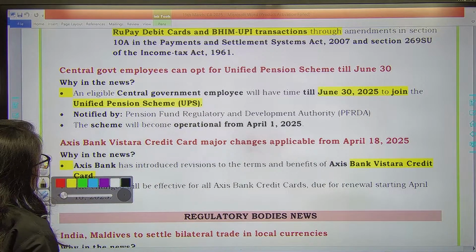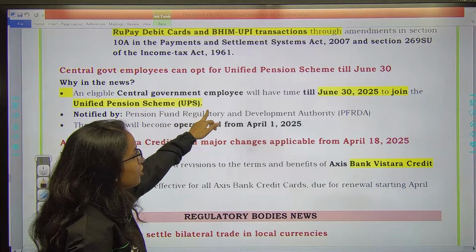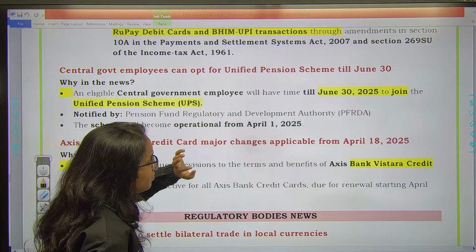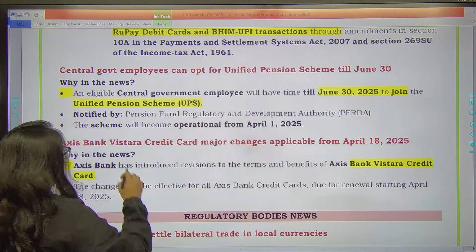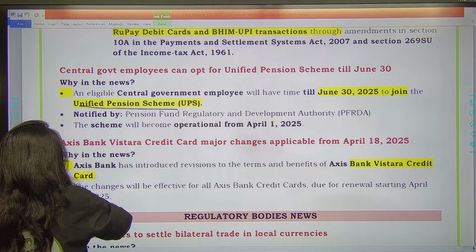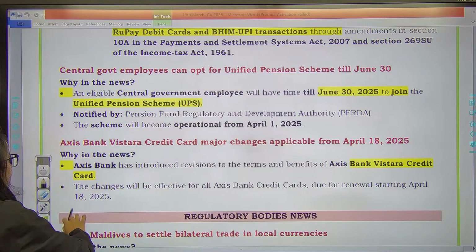The next one is, recently you see we have discussed the unified pension scheme, which is to be operational from 1st April. So the central government has said that an eligible central government employee will have time to apply for this till 30th June 2025 to join the unified pension scheme. So remember, it is going to be operational from 1st April 2025.